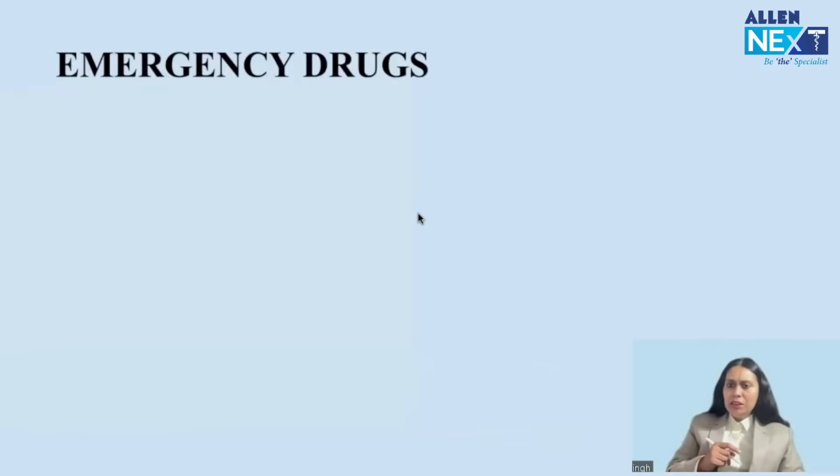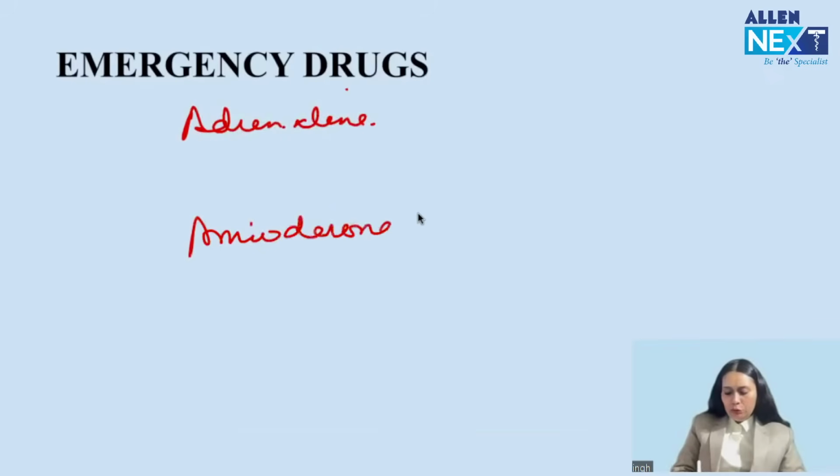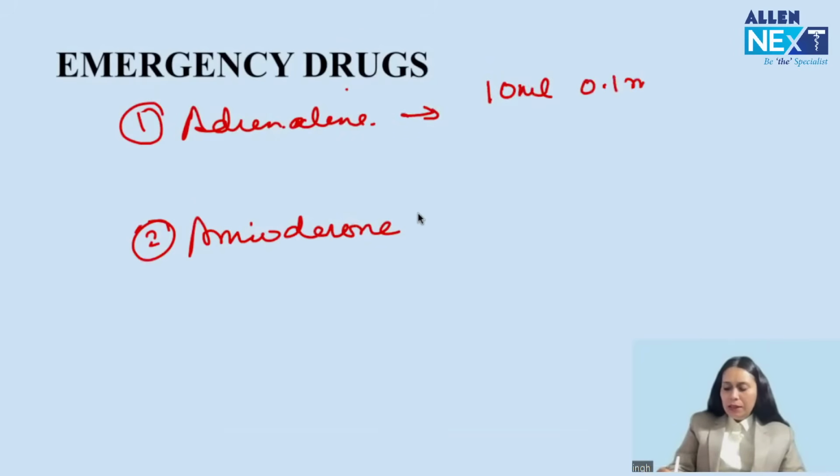And what are the emergency drugs which we can give? We can give adrenaline and amiodarone. These are the two emergency drugs, adrenaline and amiodarone. Not atropine. Atropine is not an emergency drug for cardiac arrest management. Adrenaline, what is the dose in cardiac arrest? 10 ml, 0.1 milligram, 1 in 10,000. This is what we have to remember. 1 milligram, 1 in 1,000 is diluted to 10 ml. 10 ml, 0.1 milligram per ml, it becomes 1 in 10,000. The whole 10 ml we have to give.